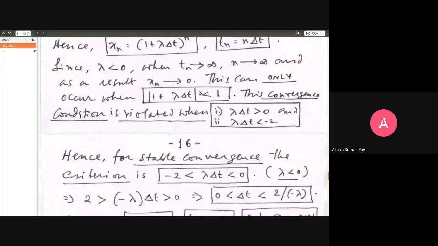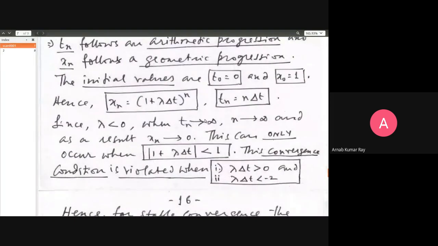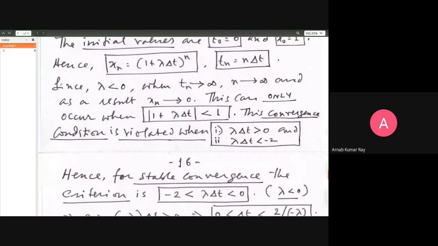Now you notice something. There is a problem with the numerical integration. This is not going to happen all the time. This can only happen, I've written this in uppercase with an underline to stress its importance, when n goes to a very large number. This convergence of xn towards 0 can only happen when the modulus of 1 plus lambda delta t is less than 1. What do I mean by that?